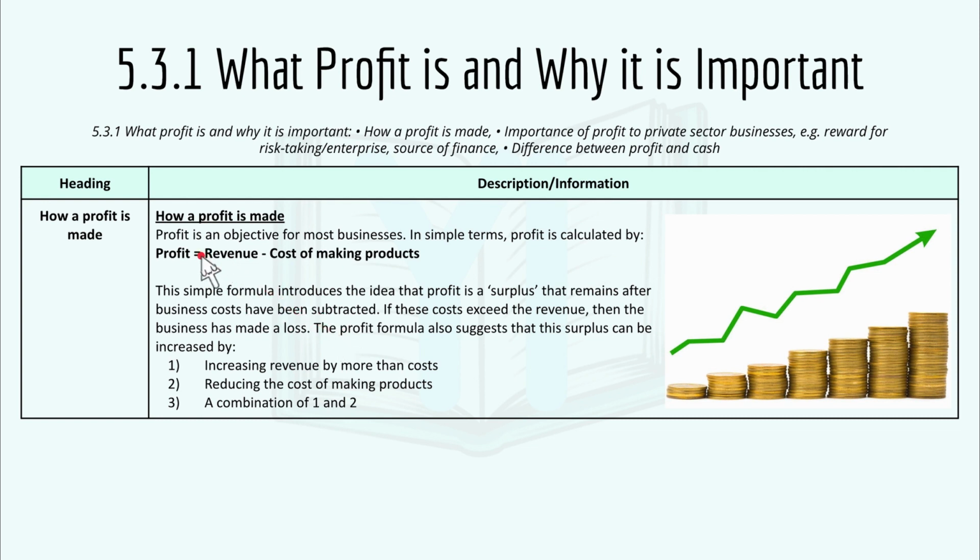The profit formula also suggests that this surplus can be increased by, number one, increasing the revenue by more than cost. Number two, reducing the costs of making the products. And number three, a combination of 1 and 2 together.